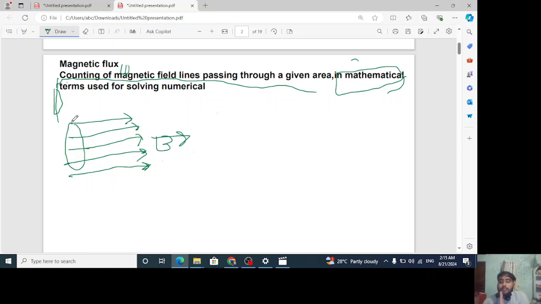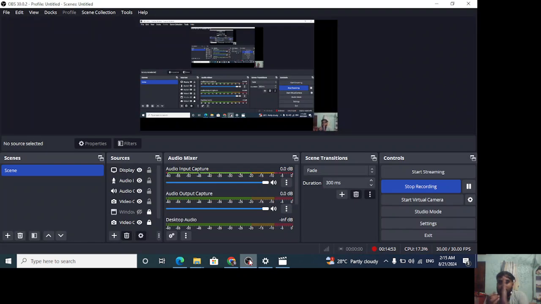Now this is called the area vector of the coil. Understand one thing, it is called area vector. If you are not getting it, wait, I am trying to explain it here also. See, this is called area vector. This is the area vector. You got it.